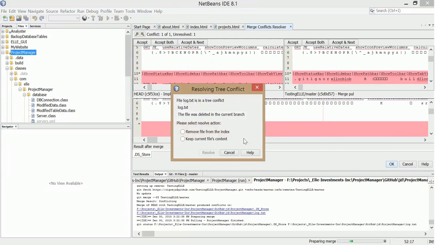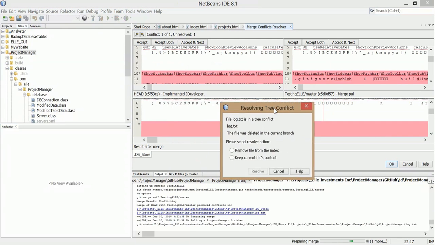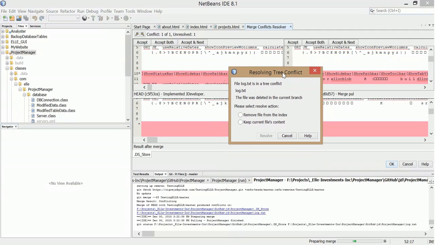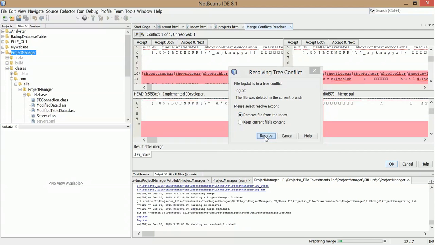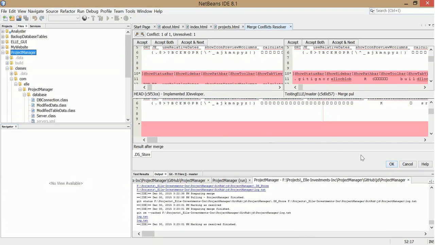Sure, I'll resolve it. So the DS store and that log text file again. The log text, yeah, I want to remove that from the index. Now I have something else here.